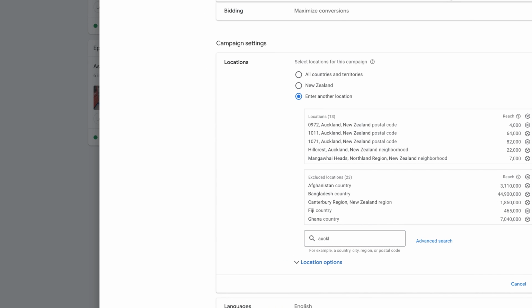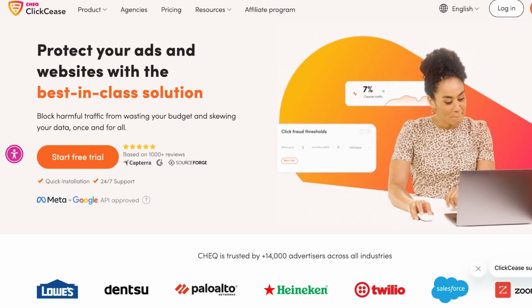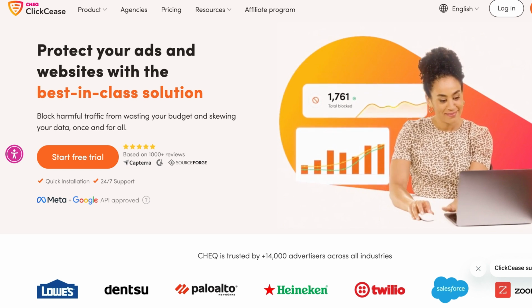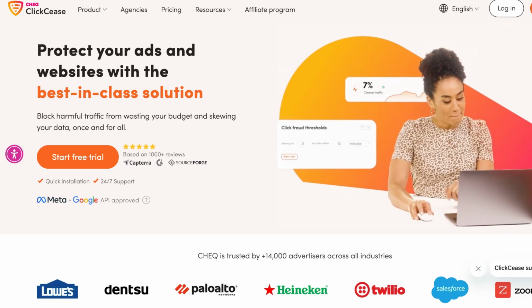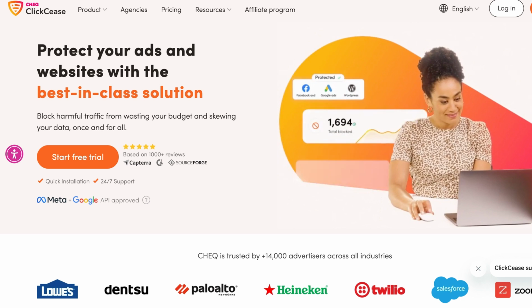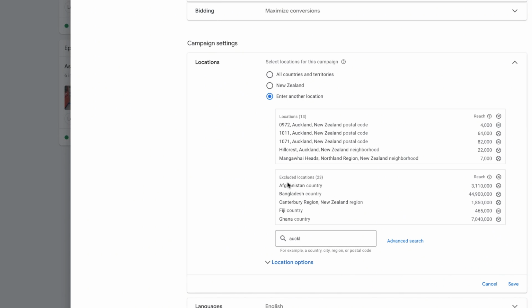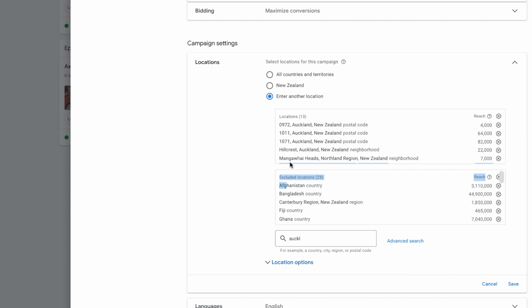Now, the way in which we picked up on this phony traffic is we installed a software called ClickCease, which you can see on the screen right now. And from there, we went and visited some of the countries in which the fake traffic was coming from. If we go back to the original screen, we can see that we have included 23 target exclusion countries where a lot of fake traffic has been coming from.